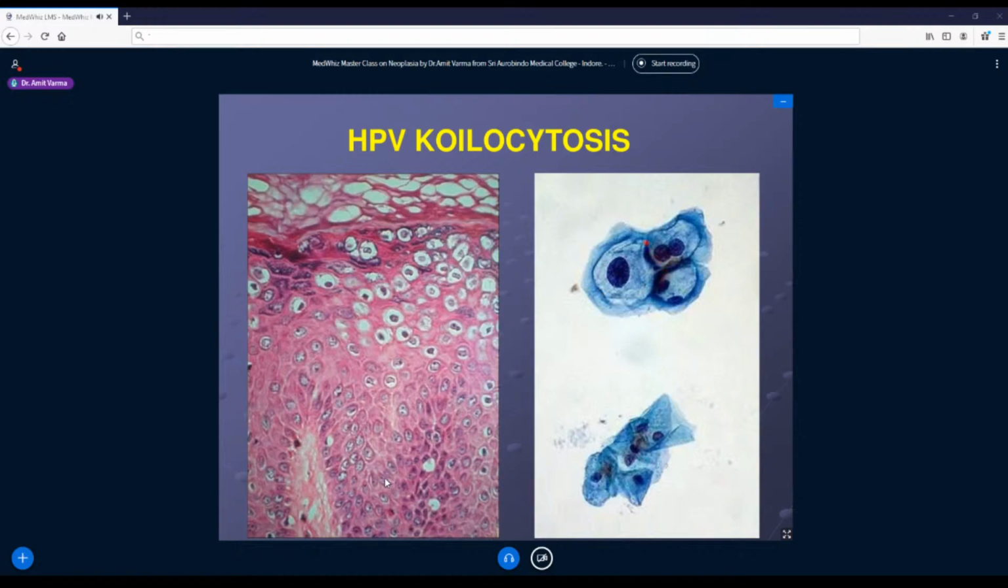And this is the earliest change which we can catch on pap smear in cervical smears, so that we can put these patients on follow-up, and also we can go for PCR to detect the type of virus, whether it is 16 or 18, which are strongly associated with carcinomas.